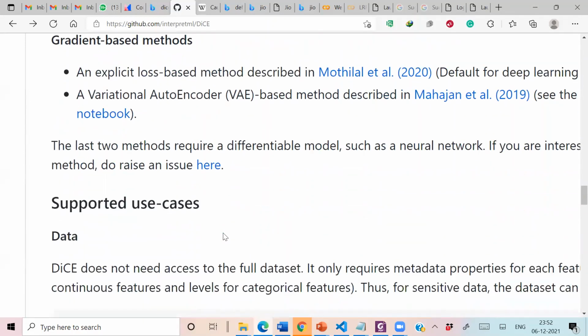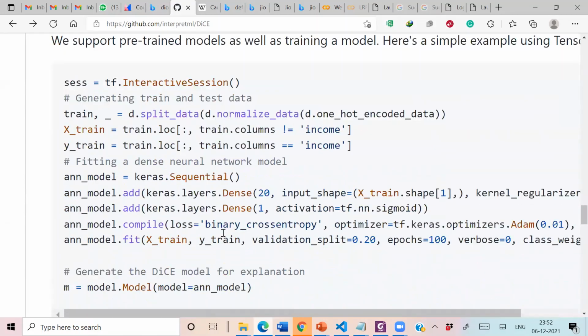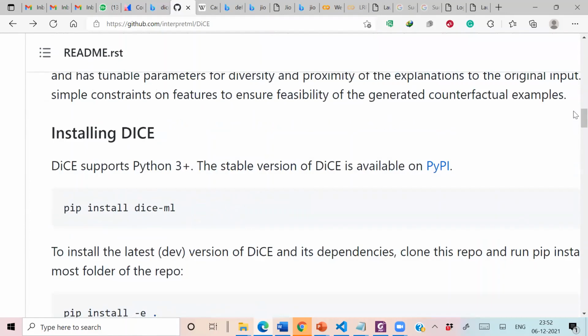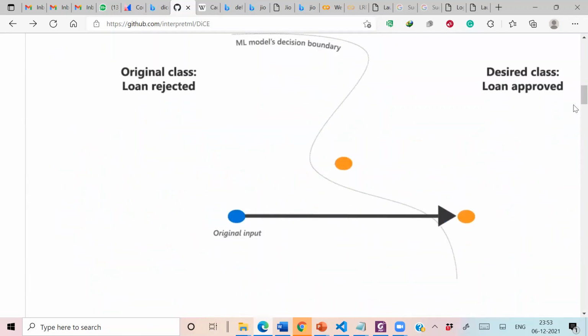These notebooks are provided here, and you can explore them to work on different kinds of situations. This is a very useful resource to experiment with generating counterfactuals in multiple situations.